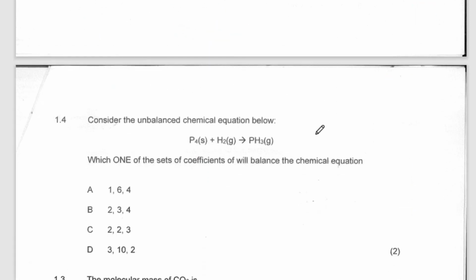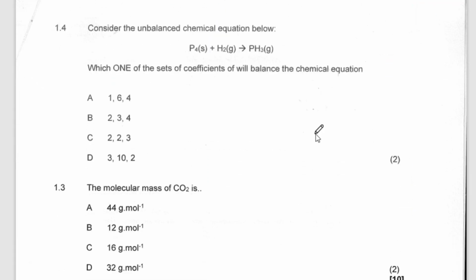Then they are saying, consider the unbalanced equation. Here you cannot fail to get the answer correct. At least make sure that this side is balancing with this side. That's all, and they gave you the figures here. When you balance, you'll see that this is 4, this is 1. Then if I put a 4 there, 4, 4, then here is 2, here is 2. Here, 4 times 3 is, so I put a 6 here. So it is 1, 6, 4. So the answer is A.